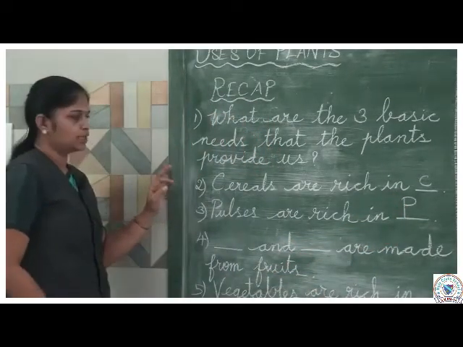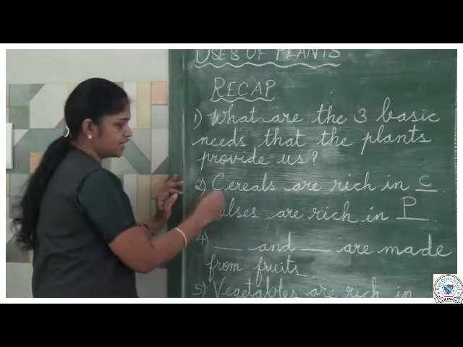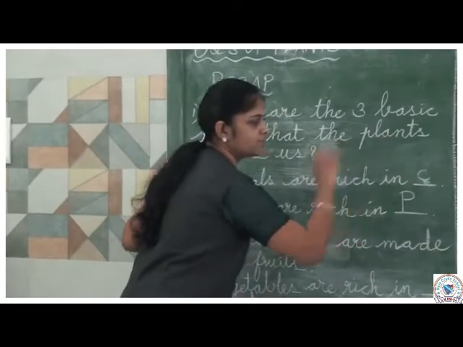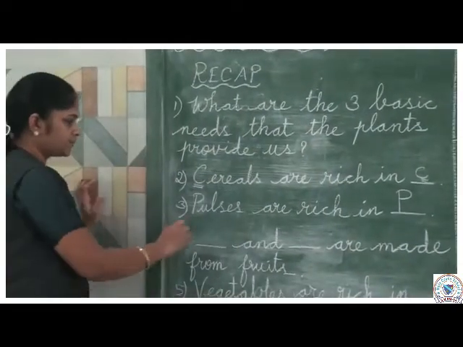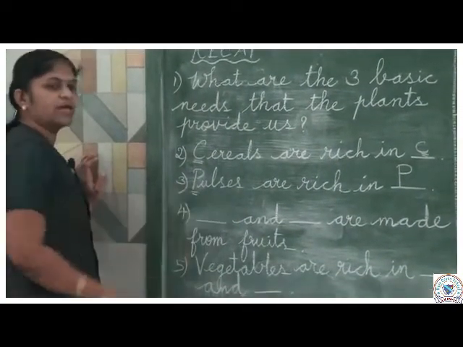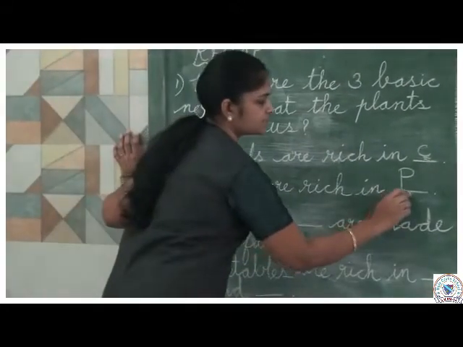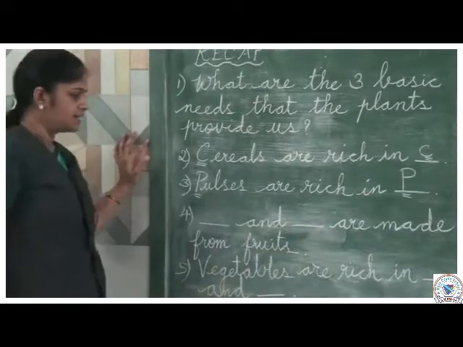Take this as clue letters. Cereals start with the letter C. Carbohydrates, the word starts with the letter C. Then pulses, the word starts with the letter P. Proteins, the word starts with the letter P.